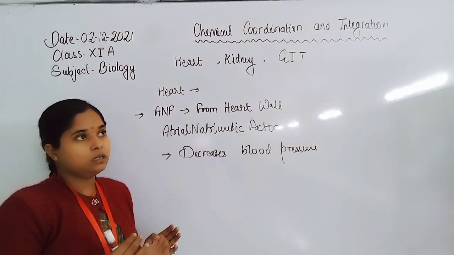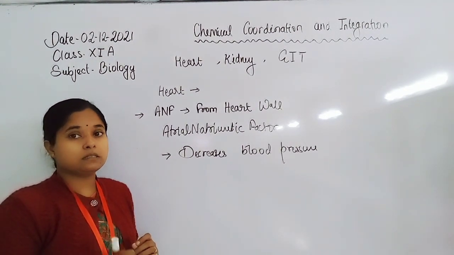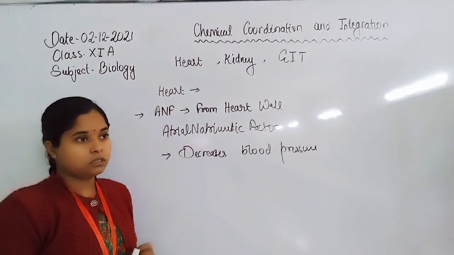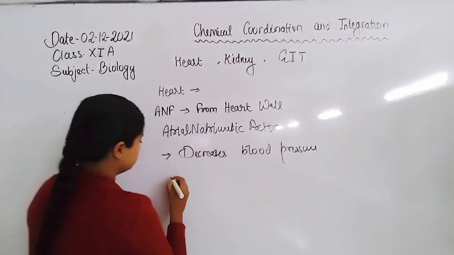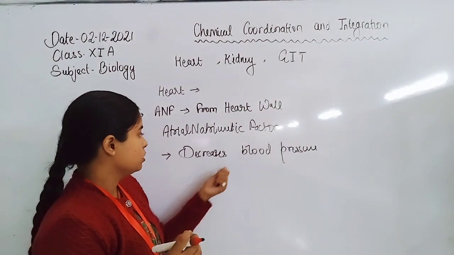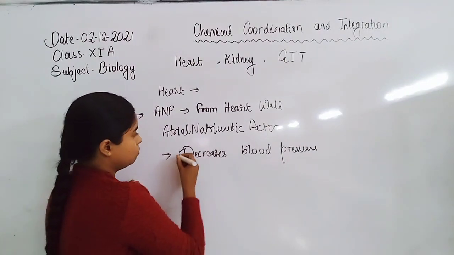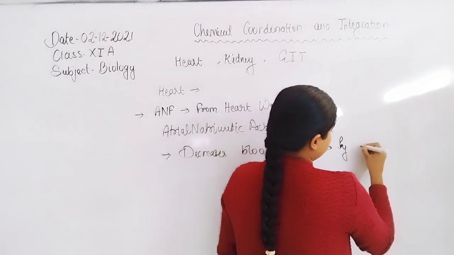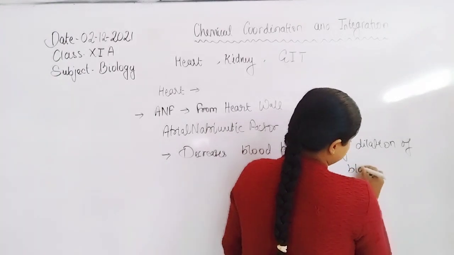To decrease the pressure on the heart wall, the atrial wall releases ANF, which acts on the blood circulatory system or blood vessels and dilates the blood vessels, through which the blood pressure decreases. So how does the blood pressure decrease? By dilation of blood vessels.